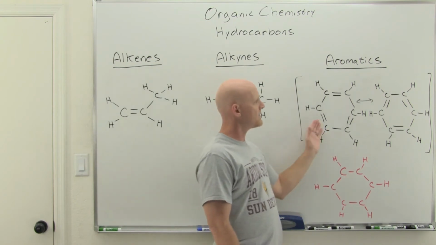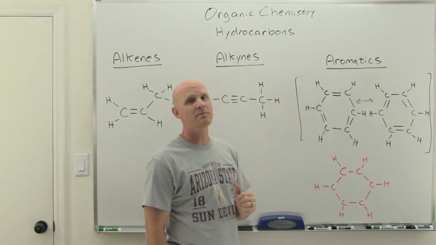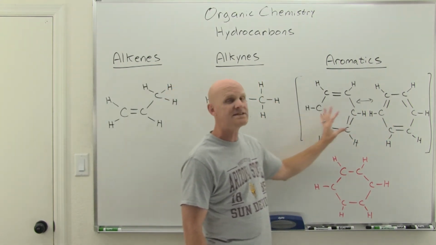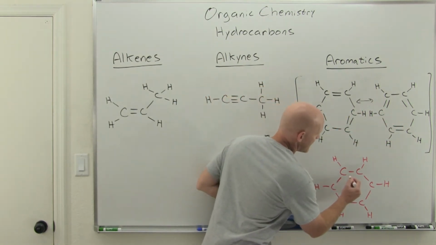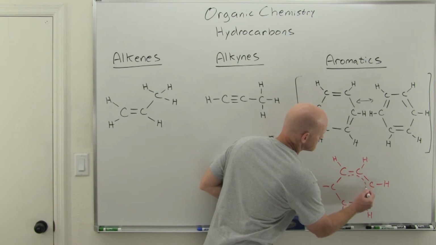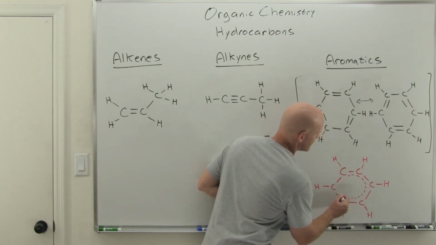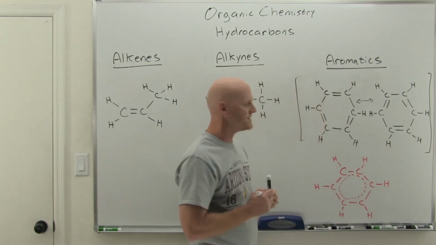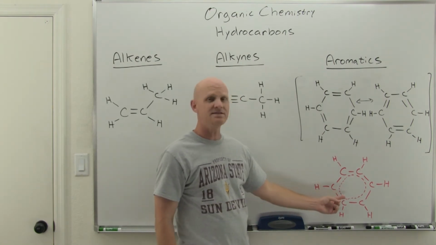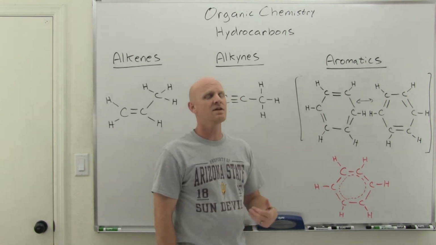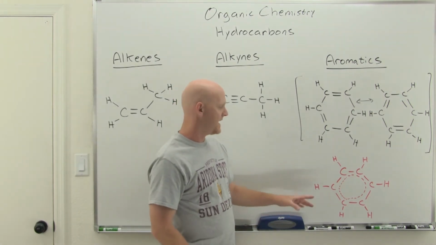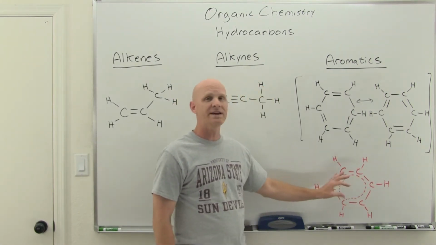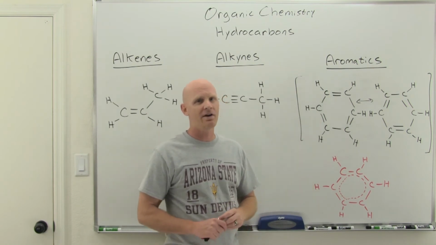But it turns out these are actually just resonance structures of the same thing. And you've got delocalization of the pi electrons going all the way around the ring. And so oftentimes we actually draw this with an entire conjugated ring of electron density. And so you'll commonly see benzene drawn this way. And so benzene is not the only example of an aromatic compound, but it is by far the most common. And any compound that's got a benzene ring in it would be termed an aromatic compound.